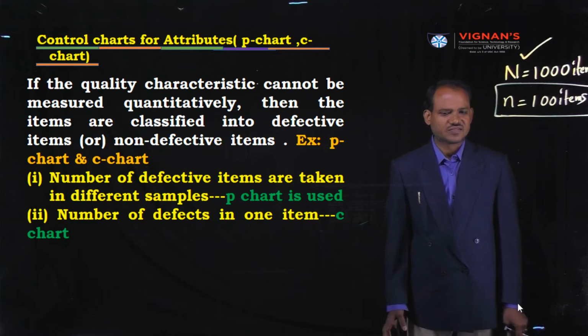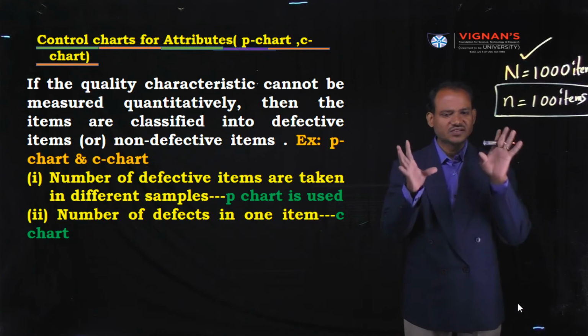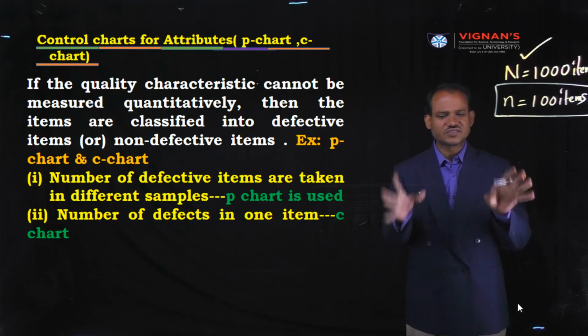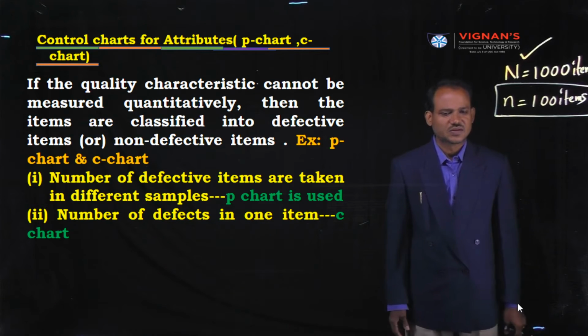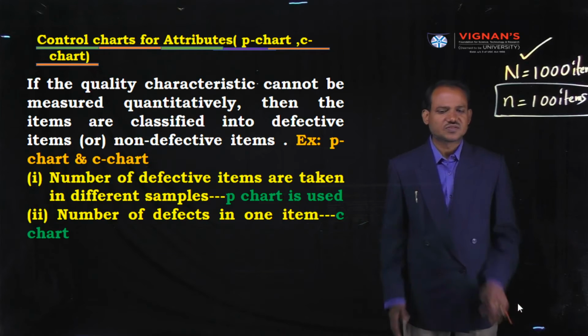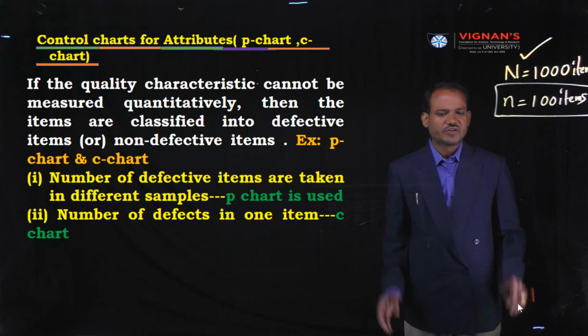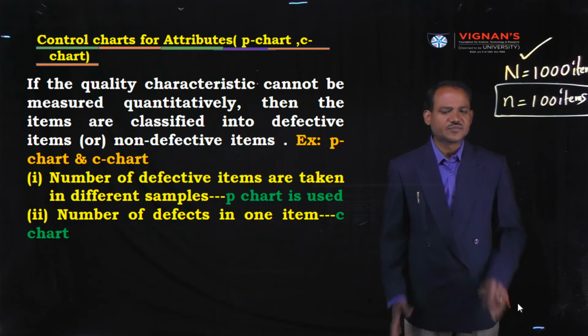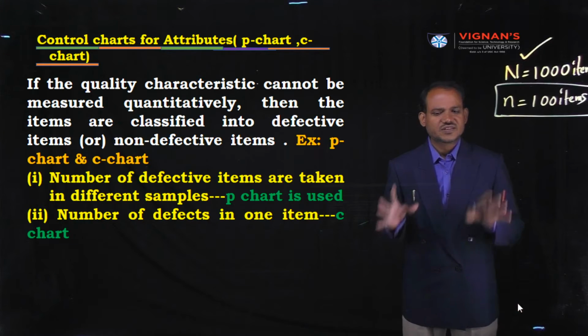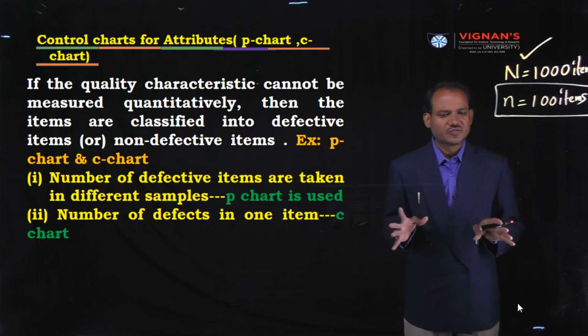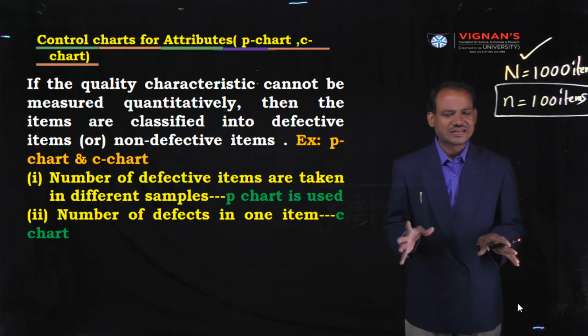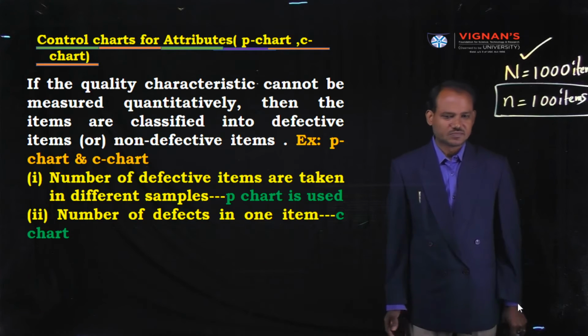Next, coming to the C chart, when do we use the C chart? The C chart is used when we count the number of defects in one item only.